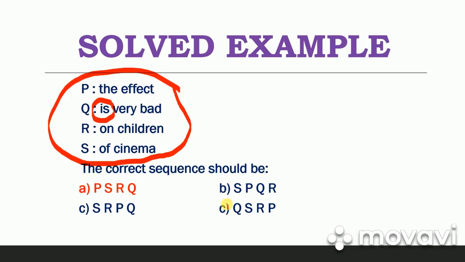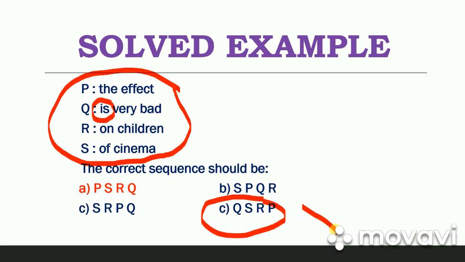So we'll have to use an elimination technique, which is generally used in competitions telecast live on television channels, such as singing competitions or dance competitions. In all those kinds of competitions, the elimination technique is used, and here we have four options to choose from as an answer. If you see the options, one option begins with P, two options begin with S, and the last option begins with Q. Our answer will not start with Q, so you will have to eliminate this option.